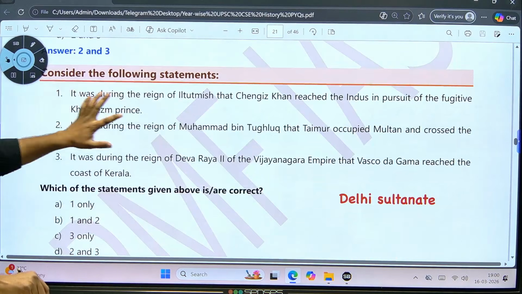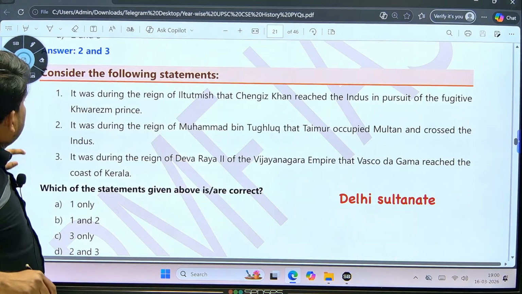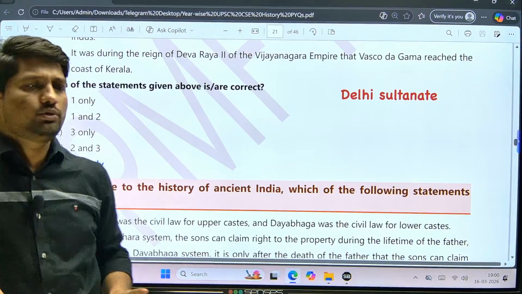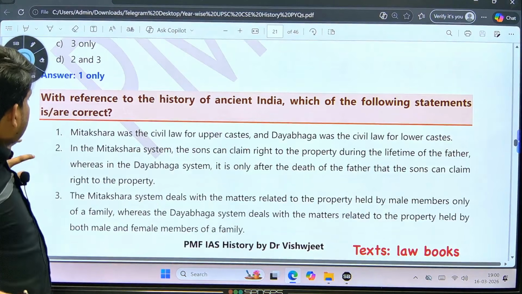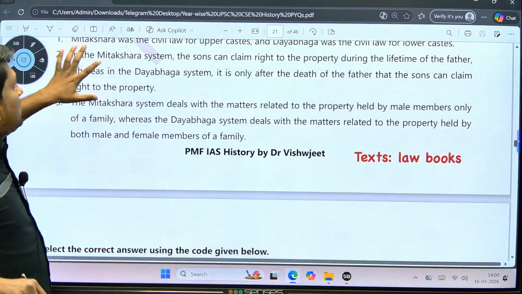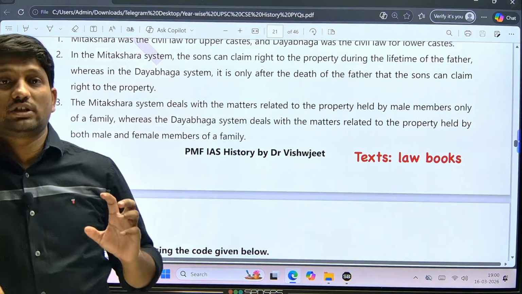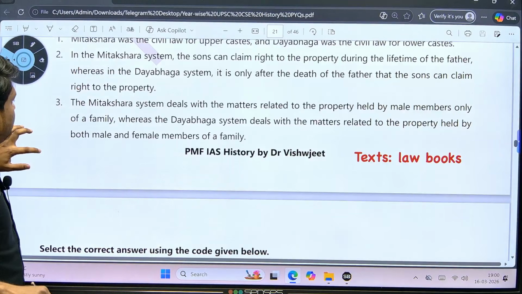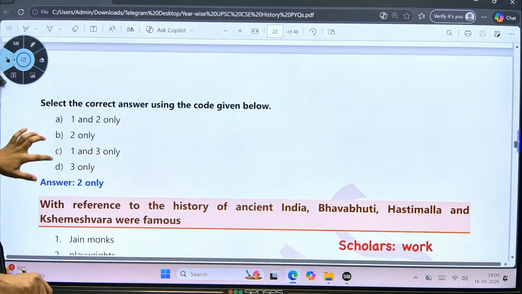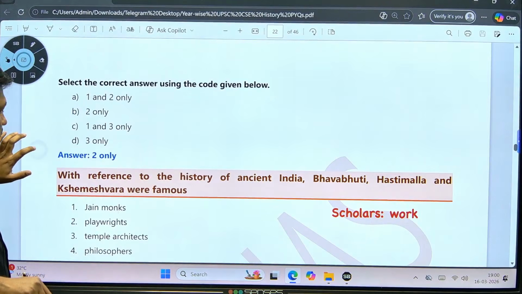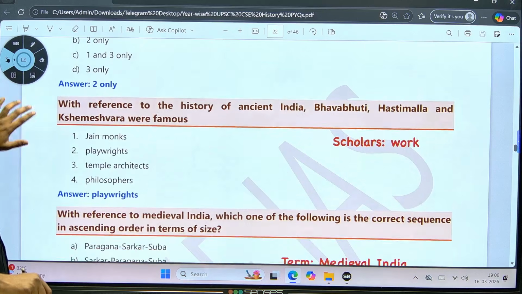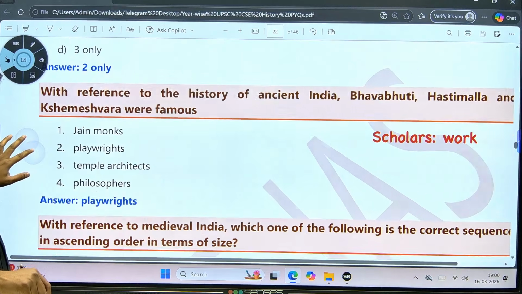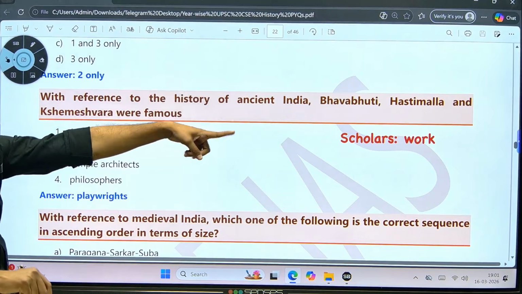Then this was an easy question from this Delhi Sultanate. If they are asking some conceptual question from this Delhi Sultanate or Mughal, it was too much easy. Then this was related to law books, a Hindu law book like Mitakshara. Then once again the question was related to scholars and their work.